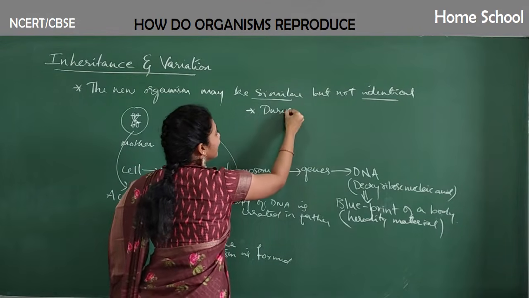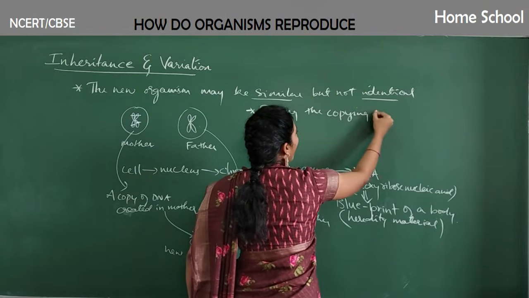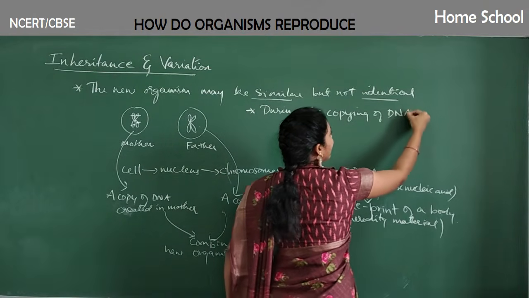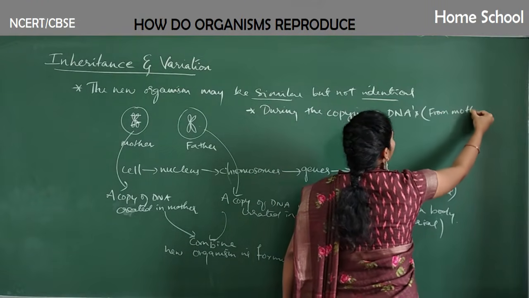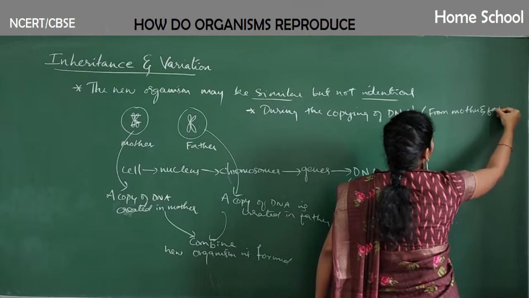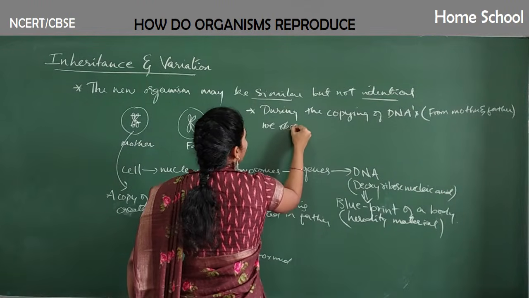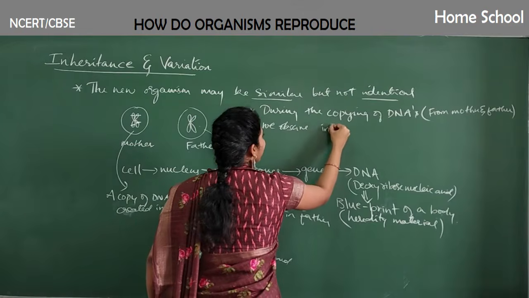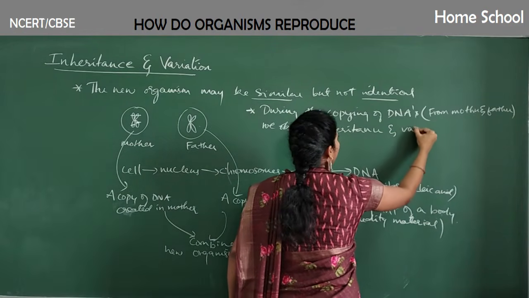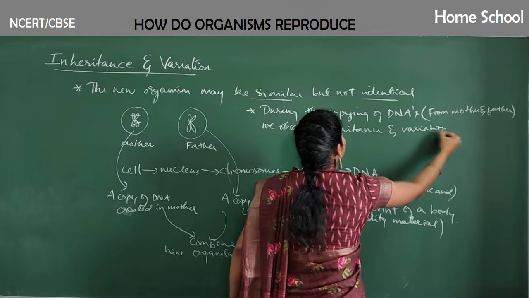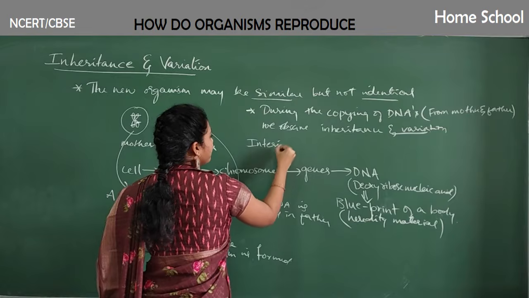Okay, so whenever this copying business occurs, I'll write the point here. During the copying of DNAs from mother as well as father, from mother and father, we observe inheritance and variation. Now let us see what we mean by inheritance.